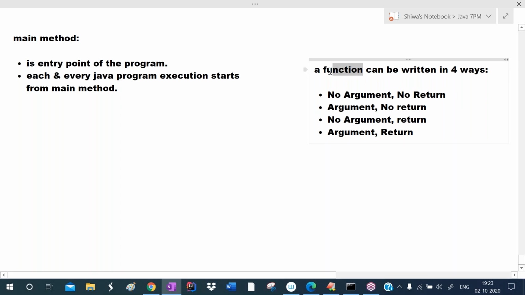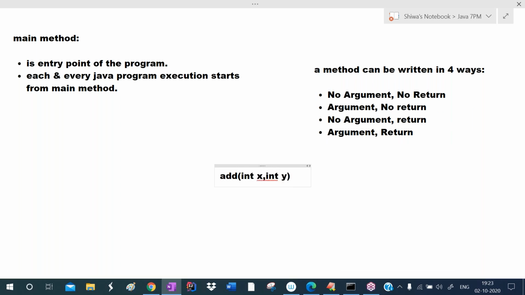So a method can be defined in how many ways? A method can be defined in four ways. What are those four ways? No argument, no return. Argument, no return. No argument, return. Argument, return. You already know it. Argument means just like input for the method. For example, we write add(int x, int y), with the starting point and ending point of the method. To add those two values, we write x plus y. To return the value, we use the keyword return. This is returning an integer value, so we write the return type as int. So this is called one method.